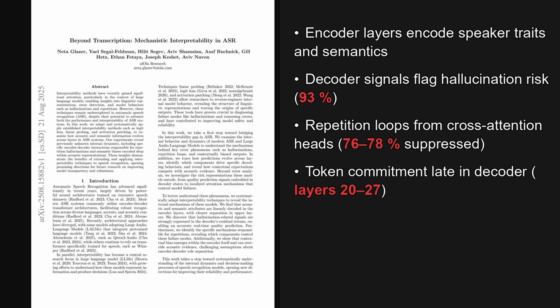Wrapping up, 2 takeaways stand out. First, encoder states carry strong semantic and quality signals, so simple probes and light interventions can predict and reduce hallucinations in real time. Second, repetition loops trace to specific cross-attention heads, enabling targeted fixes rather than blunt model tweaks.